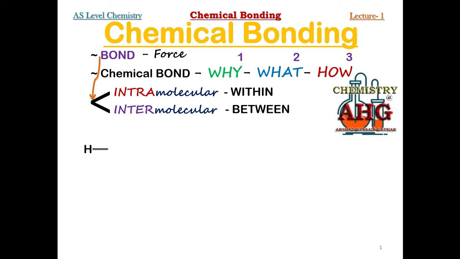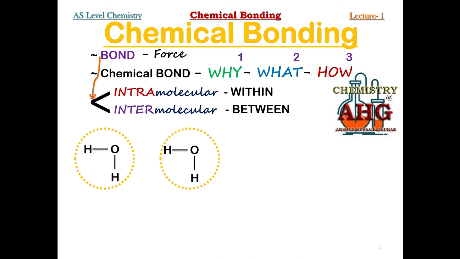You know, in water, one oxygen atom is bonded to two hydrogen atoms. This is one molecule of water. If we have another molecule of water, we place this second molecule of water close to the first molecule. Again, you can see one oxygen is bonded to two hydrogen. Now this is one molecule of water, and this is the other molecule of water.